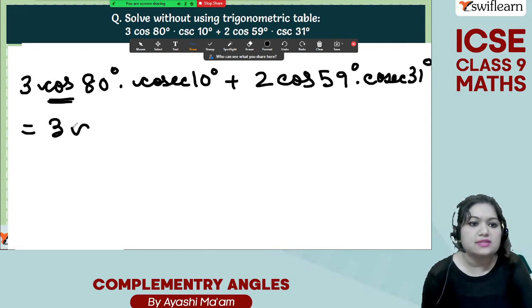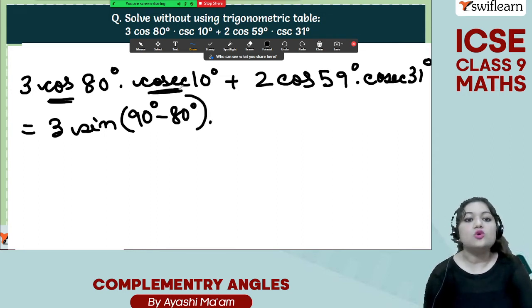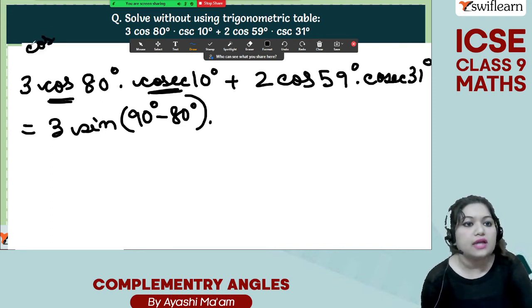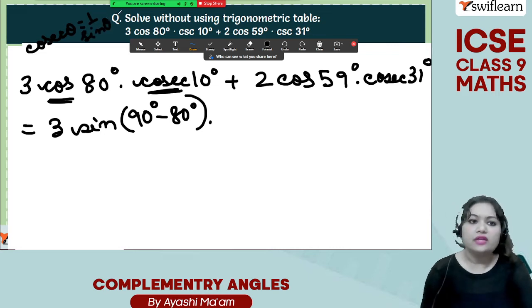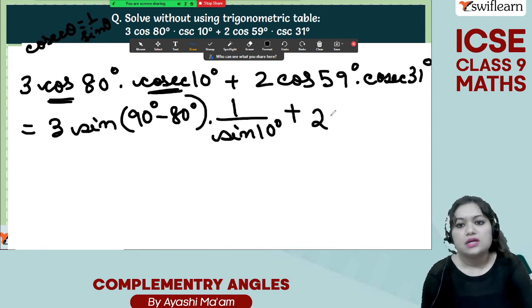So see, we can convert this cos into sine. So 3 will be as it is and sine (90 degree minus 80 degree), multiplied by, we can convert this cosec into sine as well, right? Cosec theta is equal to 1 by sine theta, right? We already know that. So we can simply write it as 1 by sine 10 degree plus, again, we can convert the cos into sine.